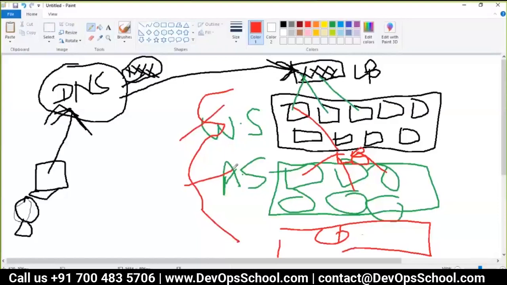Web server will have one. App server will have one load balancing. Yes, every similar kind of server will be balanced by a load balancer. That means one same application, same port, different IP address, one load balancer.